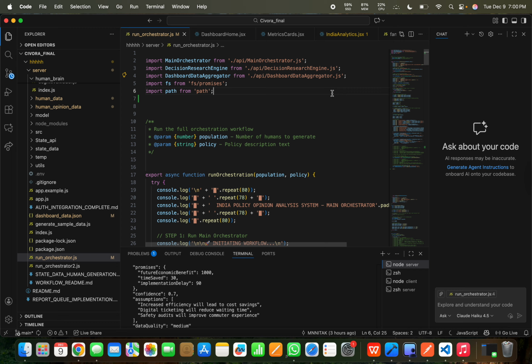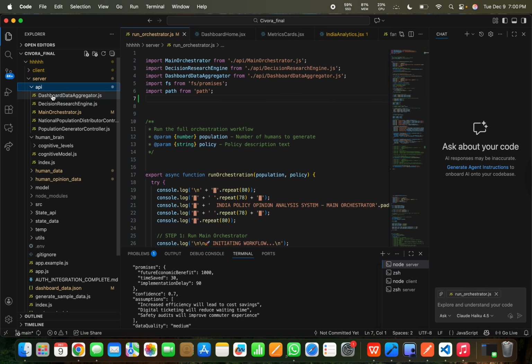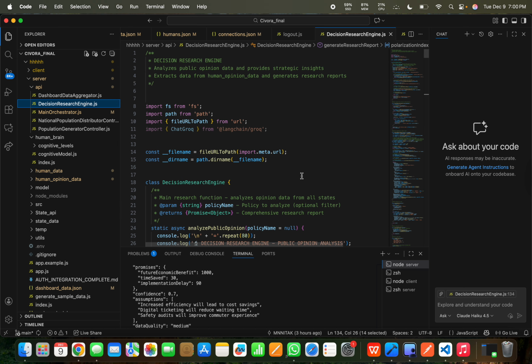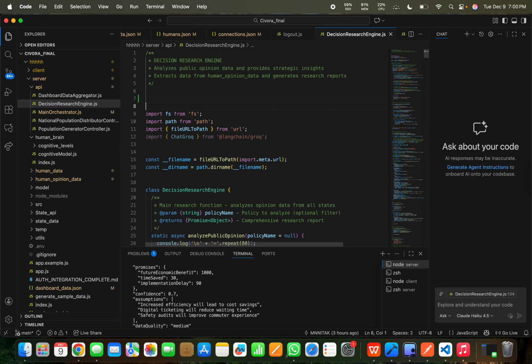Now we run the decision research engine, which also comes under the API. We have made it here. As we got the data of the whole of India, we now want the opinion of the whole of India. We had the data of each human in India, so now we want the accumulated conclusion: what this policy does to the humans and how they respond to it.